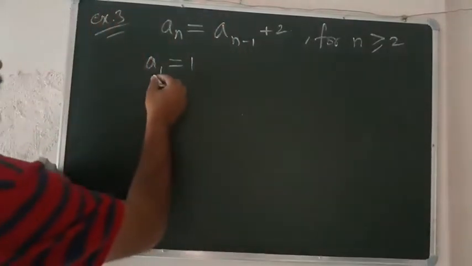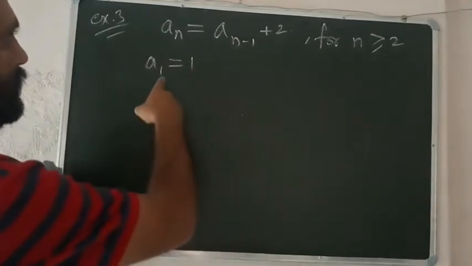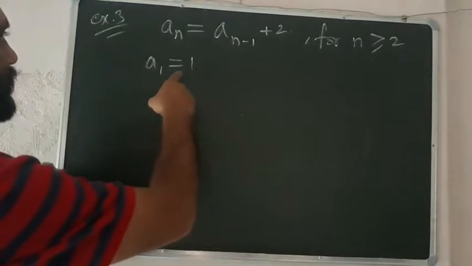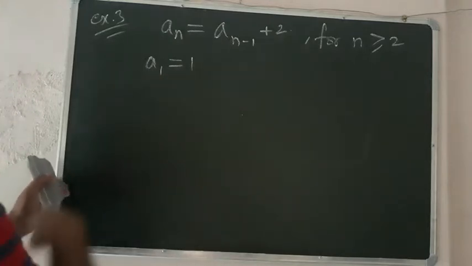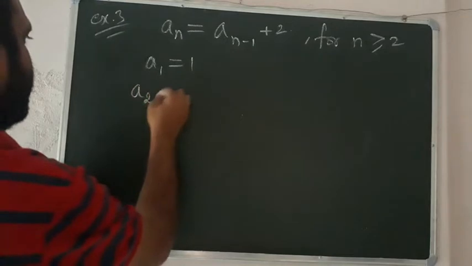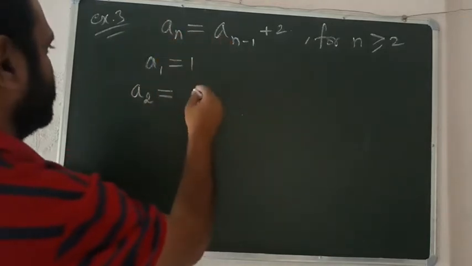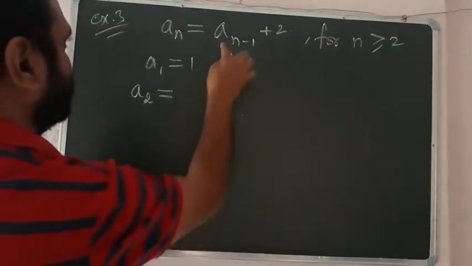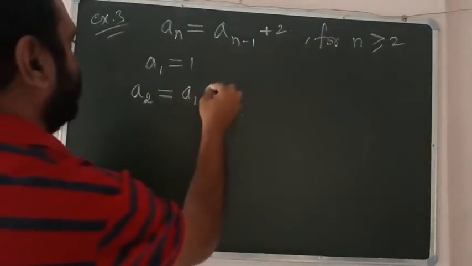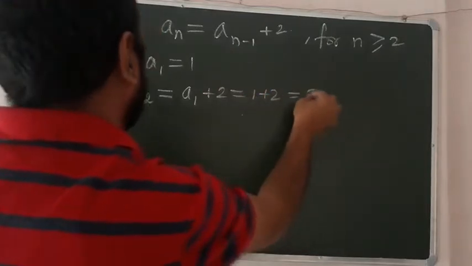As you see, the value of a1 is 1. It means your first term is 1. Whenever you find the second term, you put n equal to 2 in this. We will get a1 plus 2, that is 1 plus 2, answer is 3.